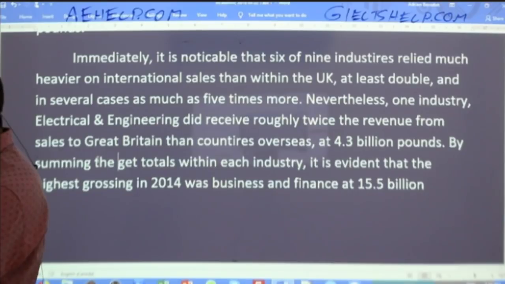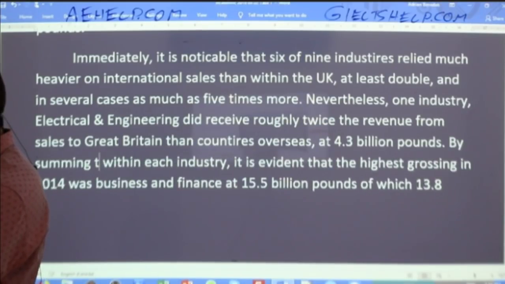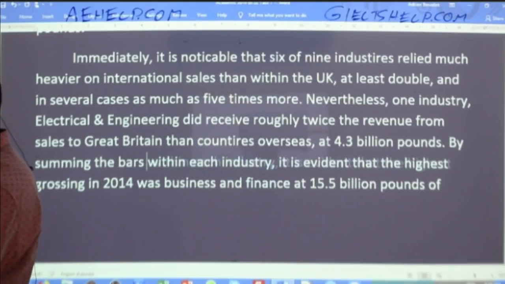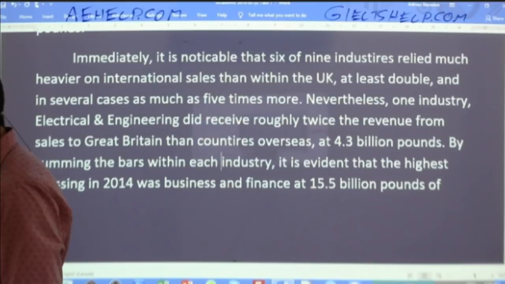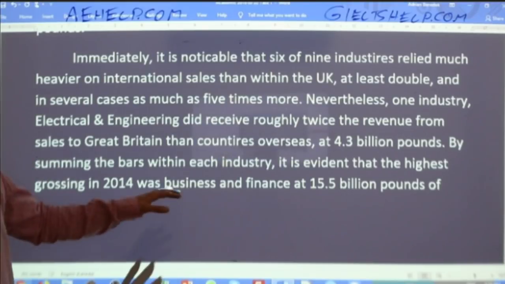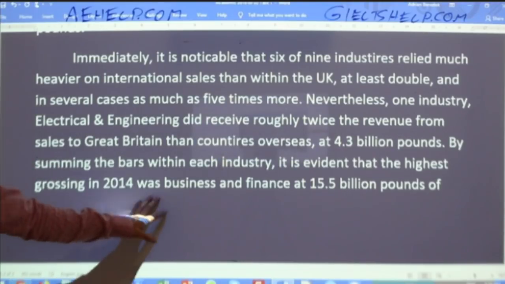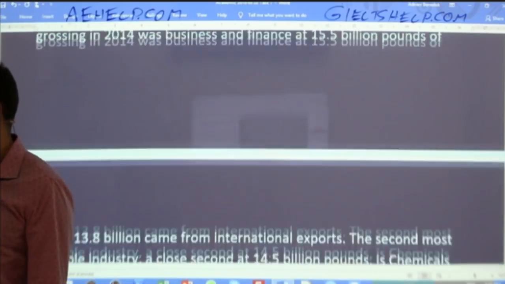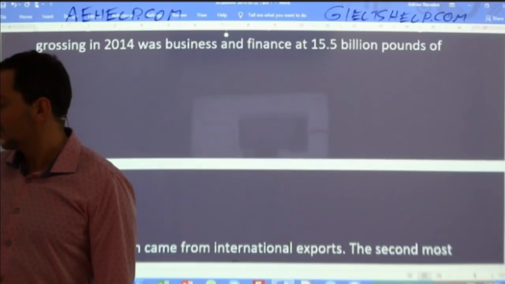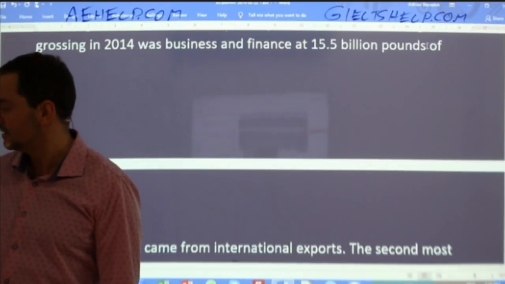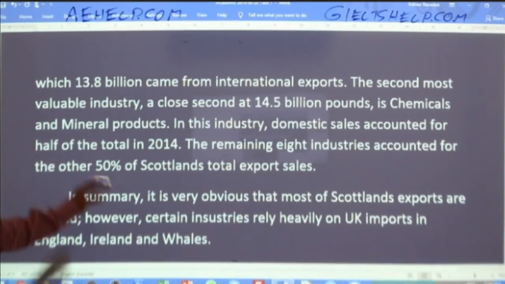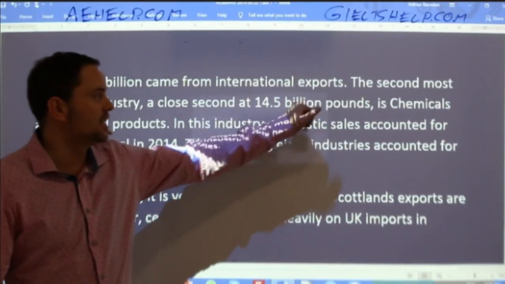By summing the bars within each industry, it is evident that the highest grossing in 2014 was business and finance at 15.5 billion pounds, of which 13.8 billion came from international exports.